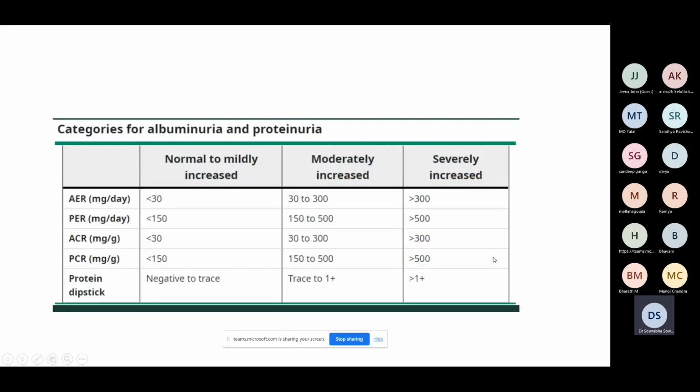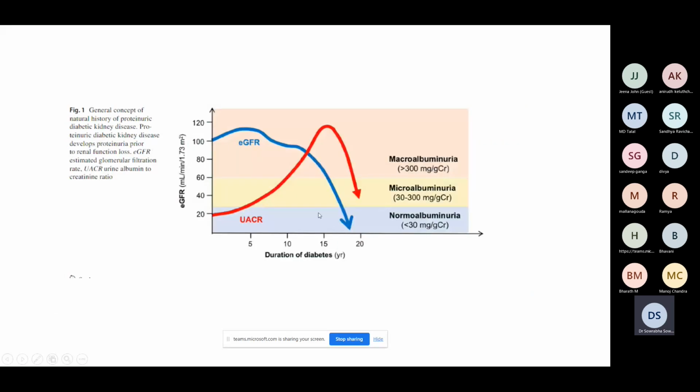So this is what we discussed. This is the typical correlation between albumin excretion and the eGFR decline. Albumin excretion is the earliest sign, starts as microalbuminuria, progresses to macroalbuminuria. When it is progressing to macroalbuminuria, you can see that the eGFR starts declining. This is related to the duration of diabetes.